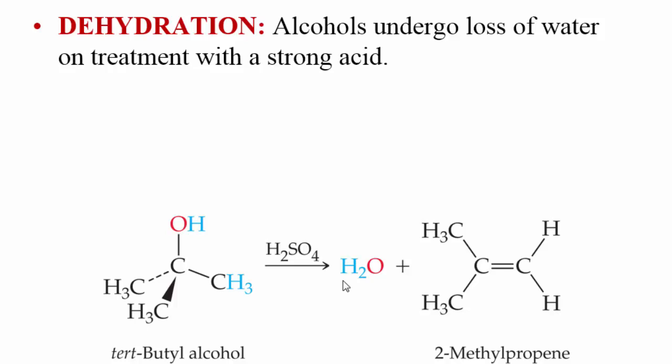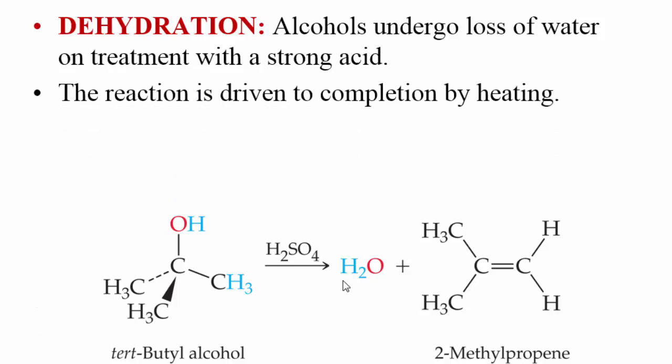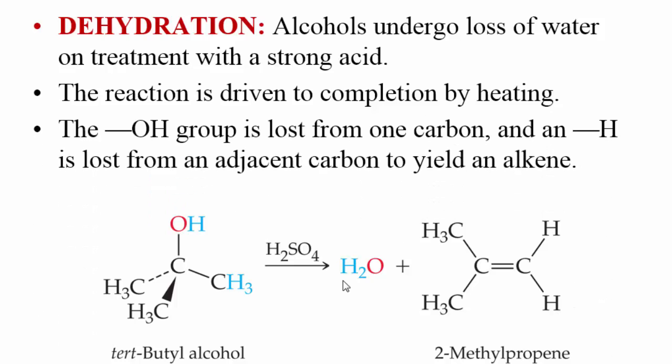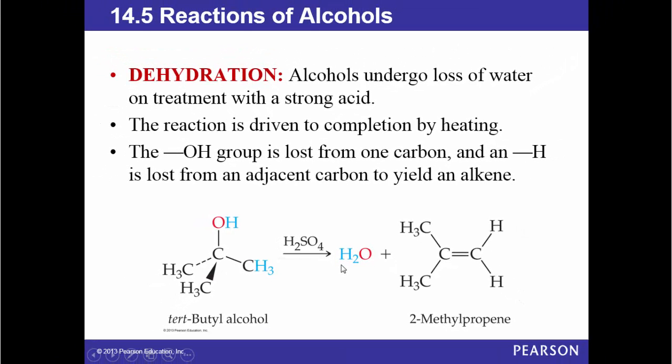Dehydration, whether you remove OH and hydrogen from this carbon, or hydrogen from this carbon, or hydrogen from this carbon, you will get the same product because all of them are similar. So the reaction is driven to completion by heating. The OH group is lost from one carbon and an H is lost from an adjacent carbon to yield an alkene. As you can see, this adjacent carbon could be this, this, or this in this example.